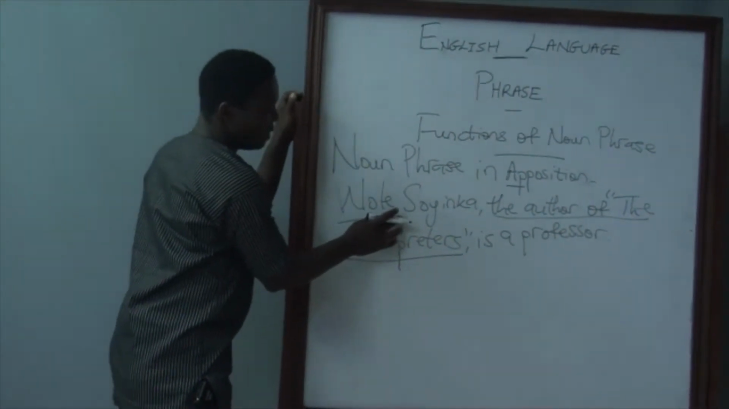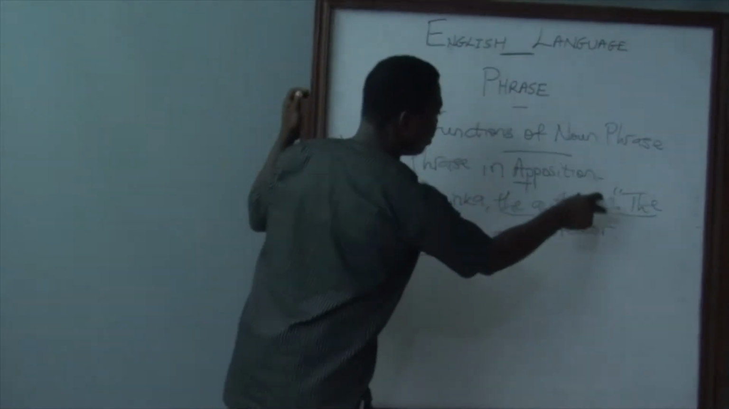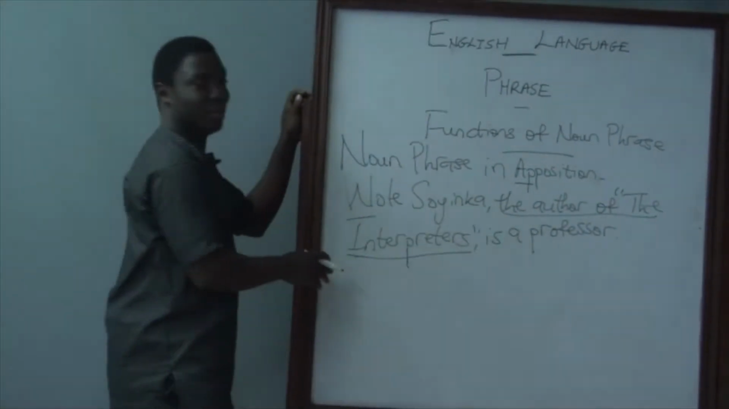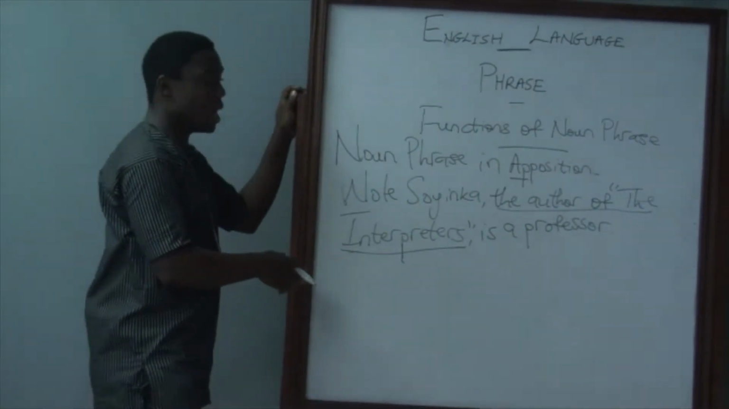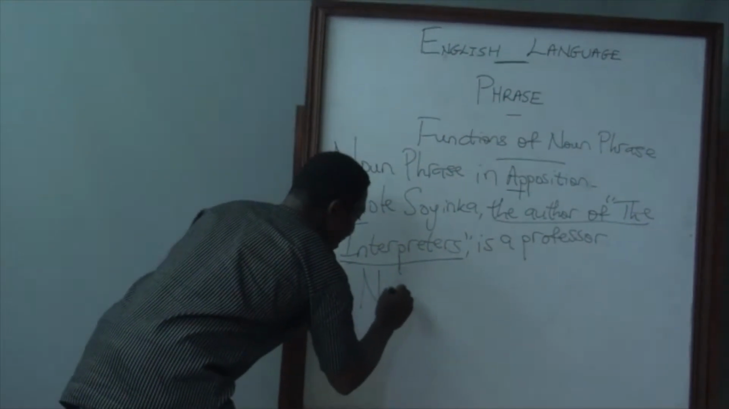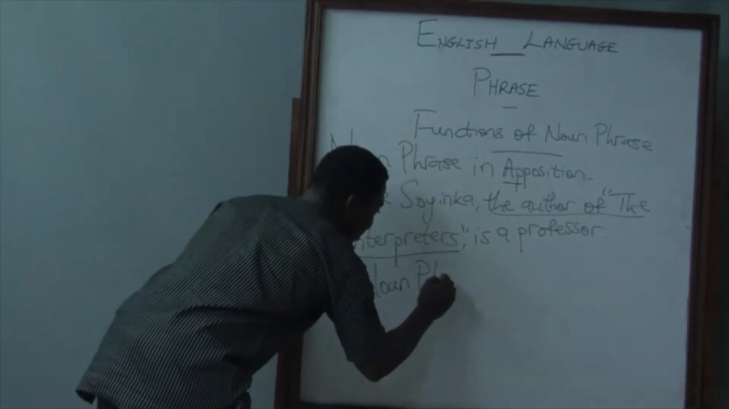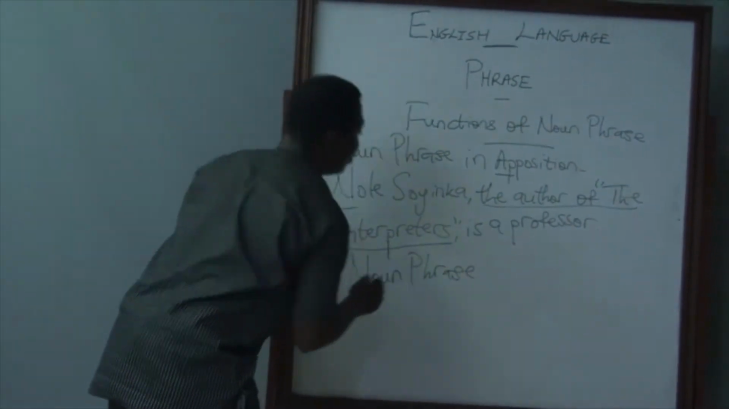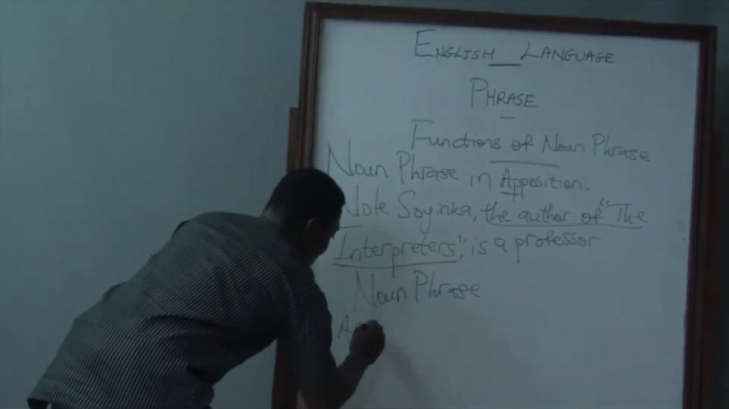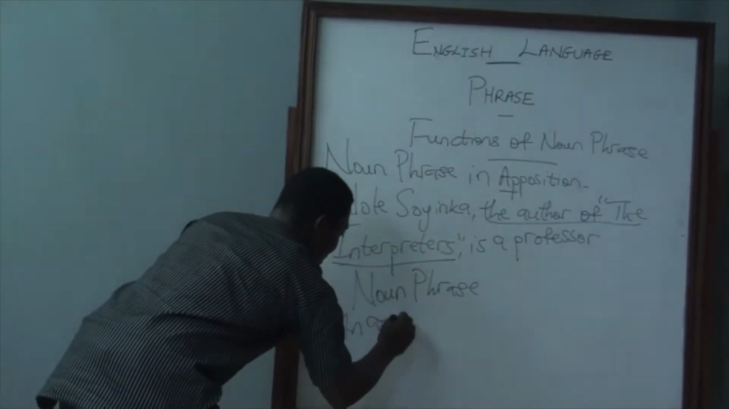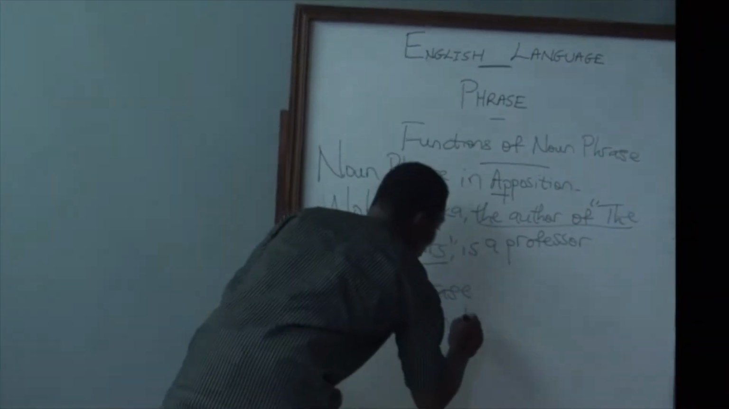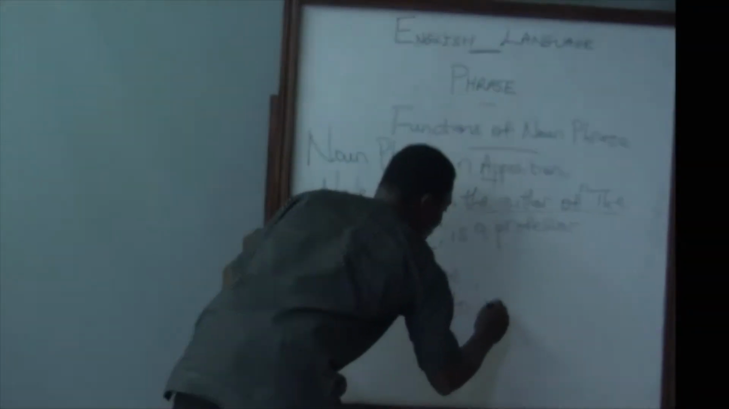Wole Soyinka is a person. He is also the author of the interpreters. And we are underlining the author of the interpreters. And that is a noun phrase. Why? There is no verb there. So, grammatical name will be noun phrase. The function will be in apposition to Wole Soyinka.